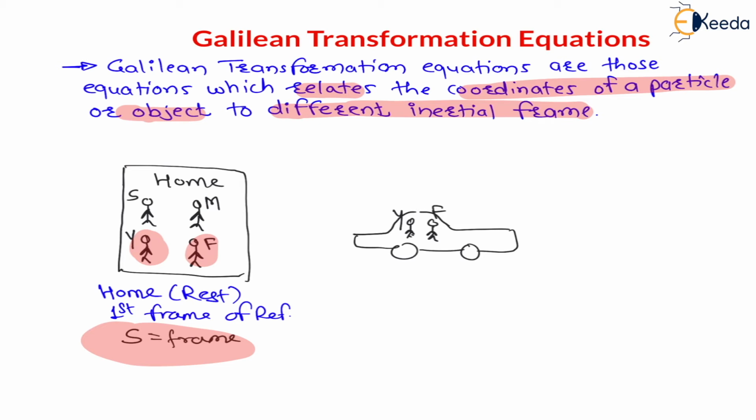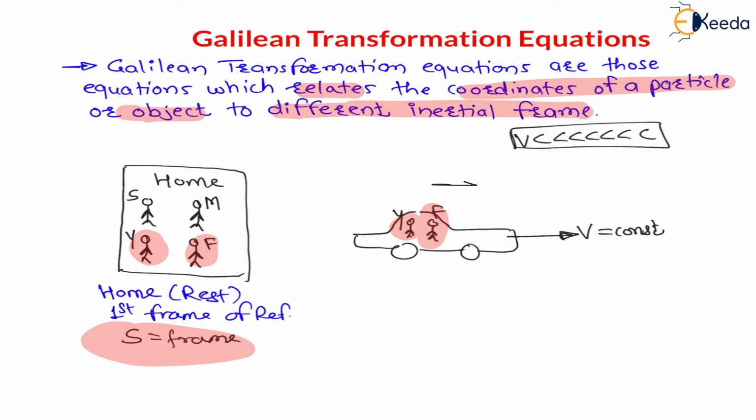But my dear students, now your car is moving with some velocity, and this velocity must be constant. The car velocity is always very much less than the velocity of light, therefore here Galilean transformation equations are valid. Now your car is moving with some constant velocity v. Therefore you and your father are in a moving frame of reference, and a moving frame of reference with constant velocity is called S dash. Therefore this is the S dash frame.